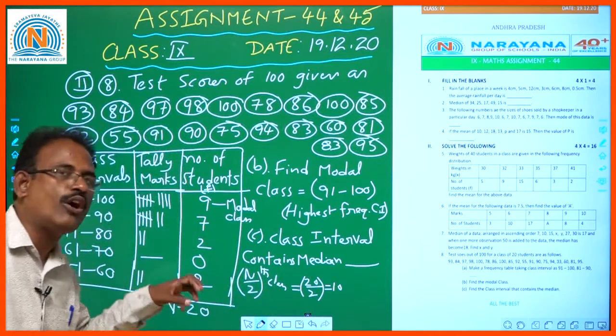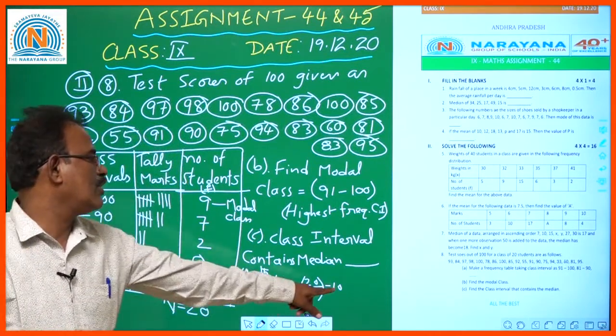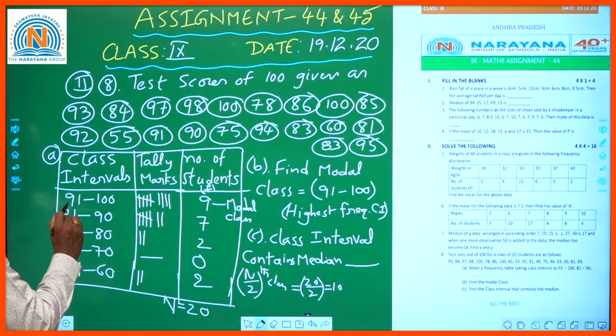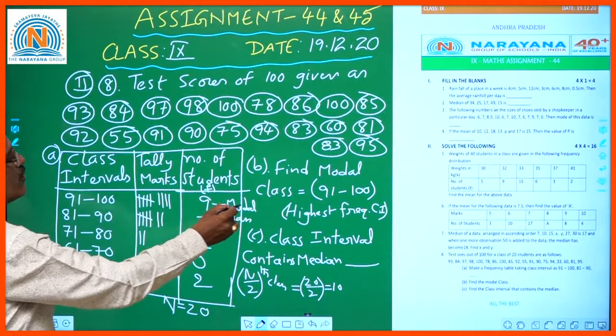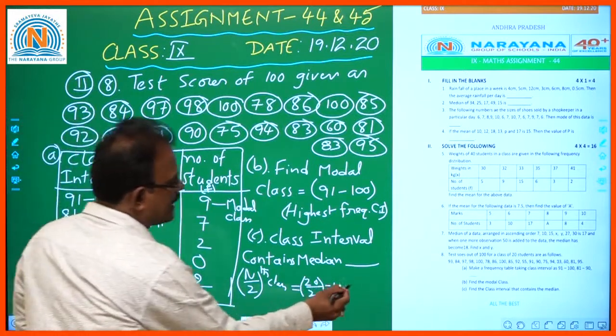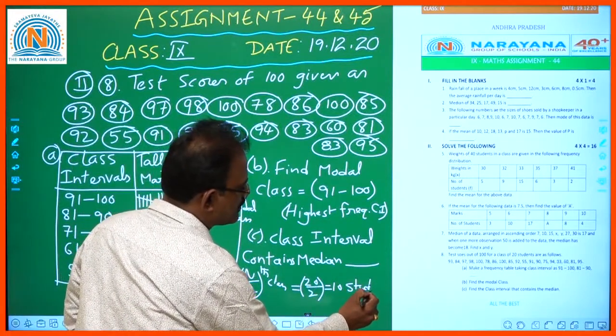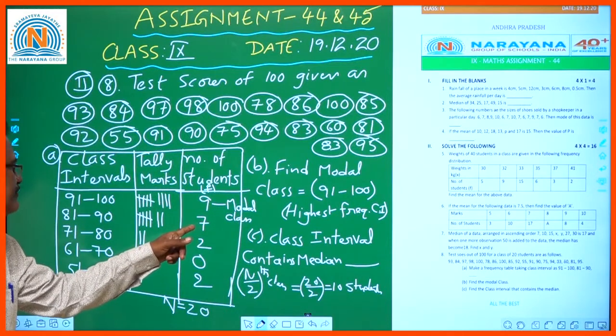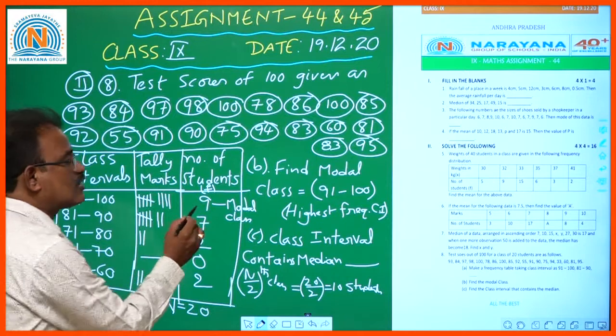The value which belongs to n by 2, that value is 10. So for example, see here 91 to 100, 9 students are there. Here the 10th student, where is it? The 10th student comes to here. Here 9 students are completed.